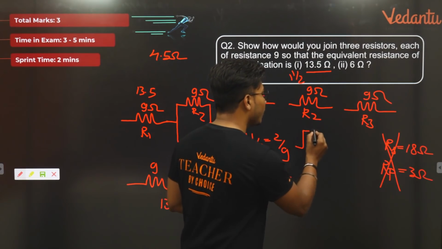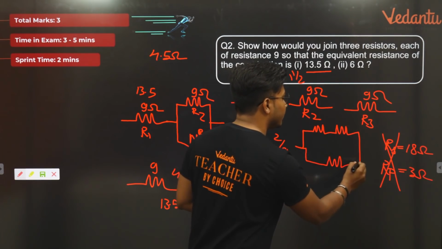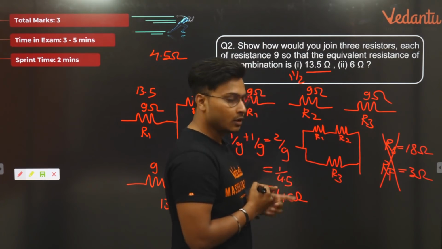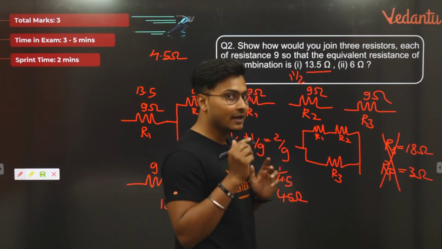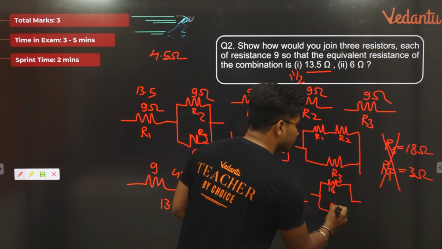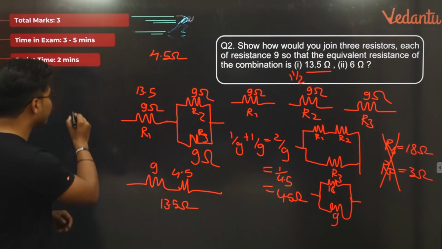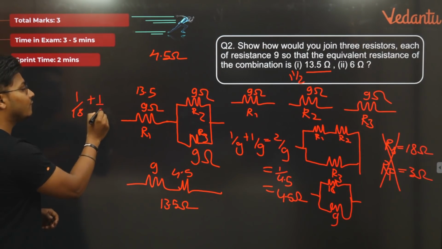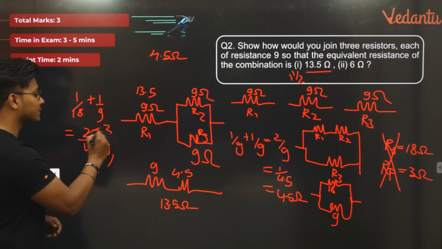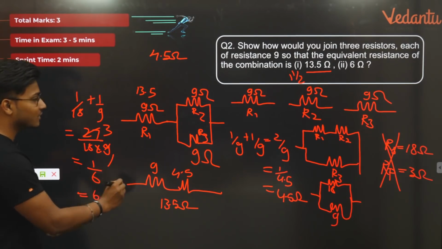So I'll connect 2 of them in series, and now this in parallel with the third one. So let me take this as R1, R2 and R3, all of them 9 ohms. तो ऊपर दोनों सीरीज में है. When I combine both of them, I'll get 18 ohms. So on top, it is 18 ohms, and at the bottom, I have 9 ohms. Now we have them in parallel, 18 and 9. So what is 1 by 18 plus 1 by 9? When we find it out, we'll be getting 27 divided by 18 into 9, which is 1 by 6, and reciprocating it, I'll get the final resistance as 6 ohms, and we got it.